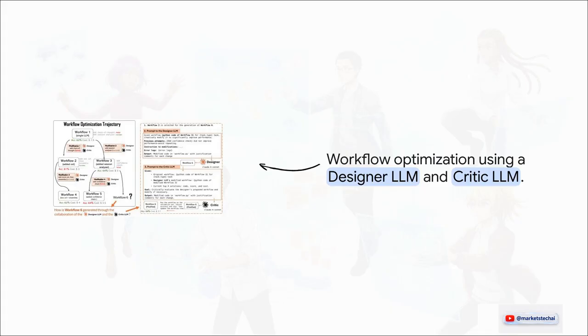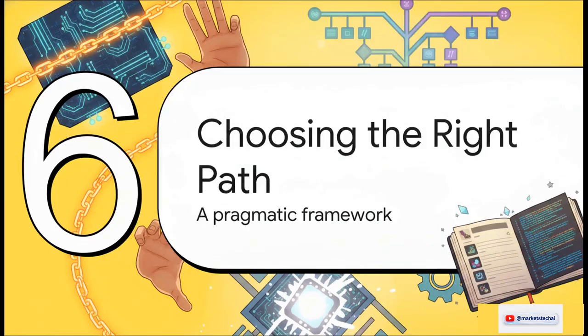And because of this rigorous structure, we can do some incredible automated optimization. Instead of a human developer pulling their hair out trying to manually tweak the workflow, you introduce a designer LLM to propose structural changes to the graph itself. Then, a critic LLM evaluates those changes based on cost and accuracy. They are literally turning workflow creation into an automated search problem. The AI is automatically optimizing how the AI agents connect and communicate. Mind-blowing, right? And that brings us to our final section, choosing the right path.